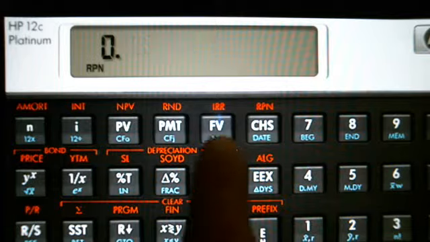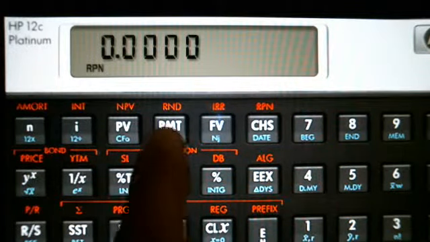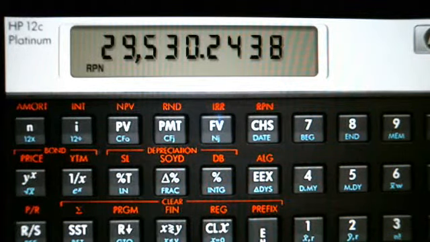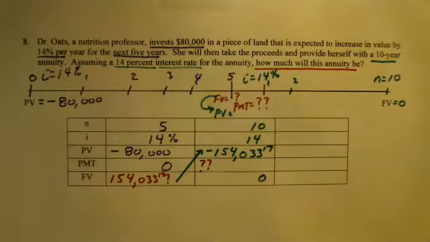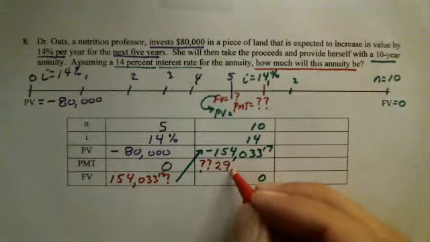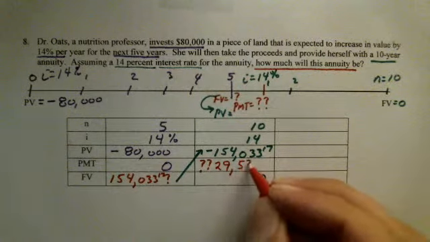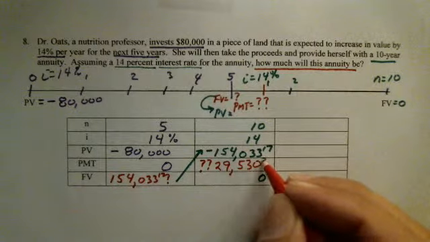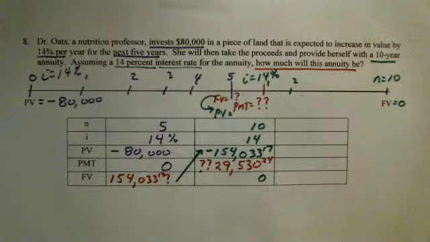I will not have a future value. We indicated earlier why. And now when I press PMT, that would tell me the amount of my annuity. There we have our answer, $29,530. There's some change. So writing that down as my final result, the answer is $29,530.24. And there you have it. Hope you enjoyed that problem. Once again, kind of look at it as a two-stage or a multi-level problem.